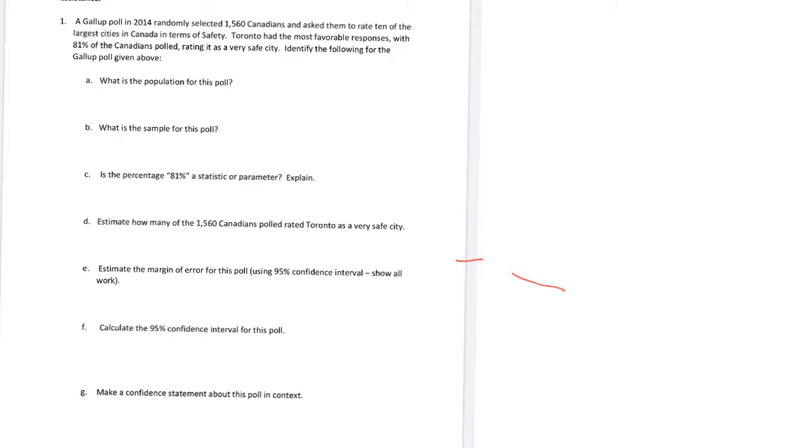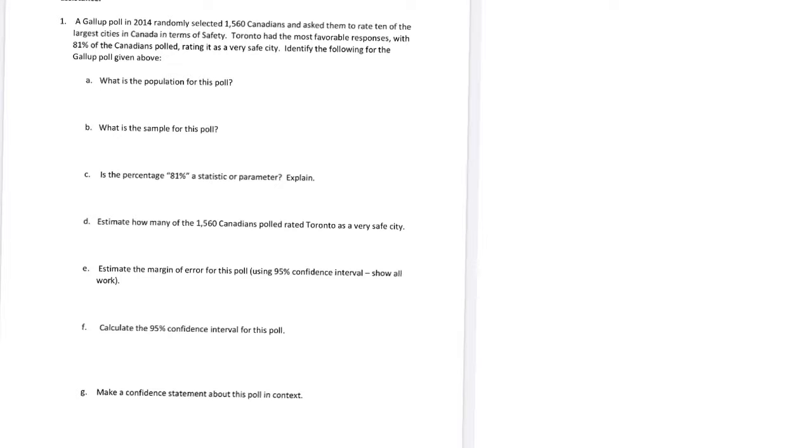All right, problem one from the review talked about margin of error and confidence intervals. So for this, we have a Gallup poll in 2014 that randomly selected 1,560 Canadians and asked them to rate the largest city in Canada in terms of safety. Toronto had the most favorable responses, with 81% of the Canadians polled rating it as a very safe city. Identify the following for the Gallup poll given above.